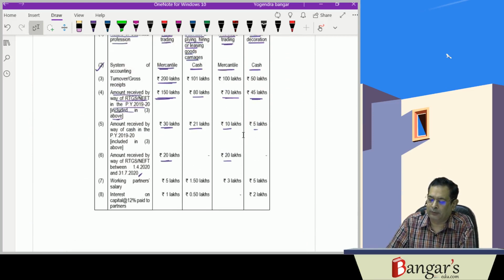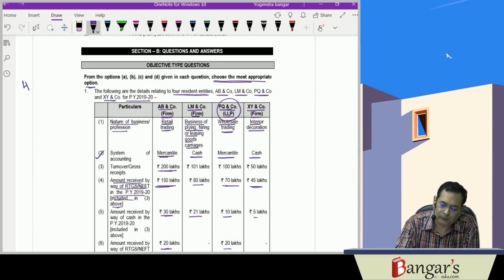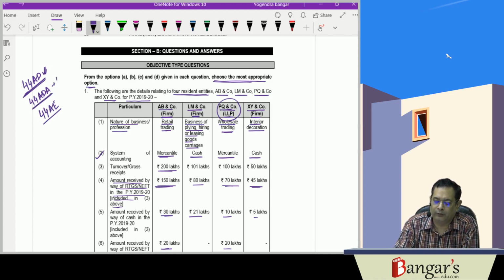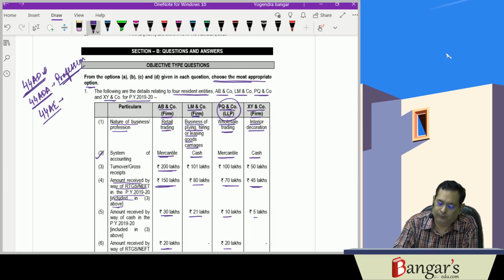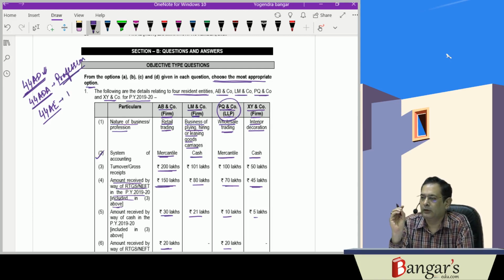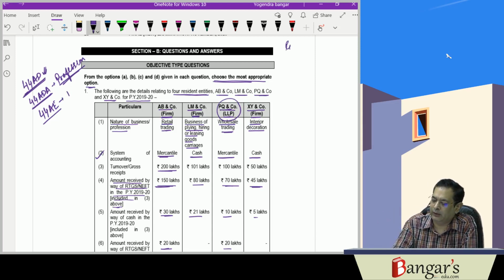Now, first of all, what are the presumptive basis sections for residents? One is 44AD. 44ADA is there. 44AD is for all the businesses other than 44AE. 44ADA is for the professionals which are covered under 44AA, specified professions. They can go for 44ADA. 44AE is for business of plying, hiring and leasing goods carriages. Now in 44AD, the person may be a resident individual.